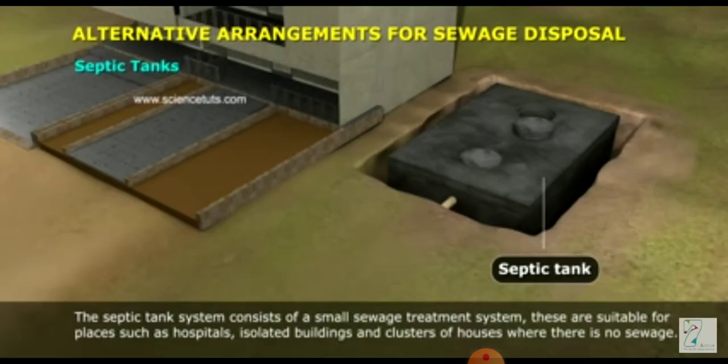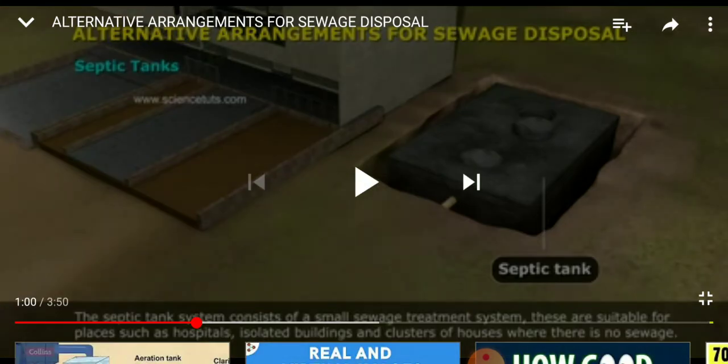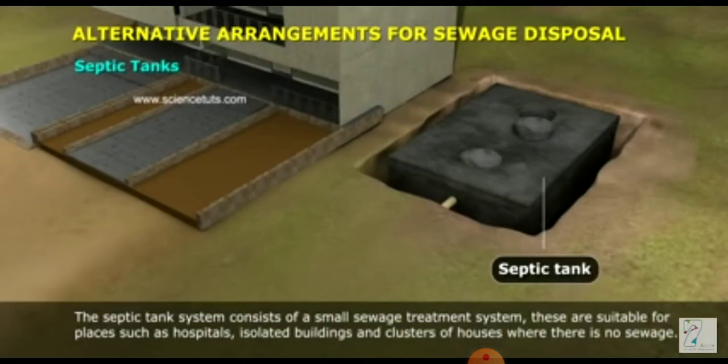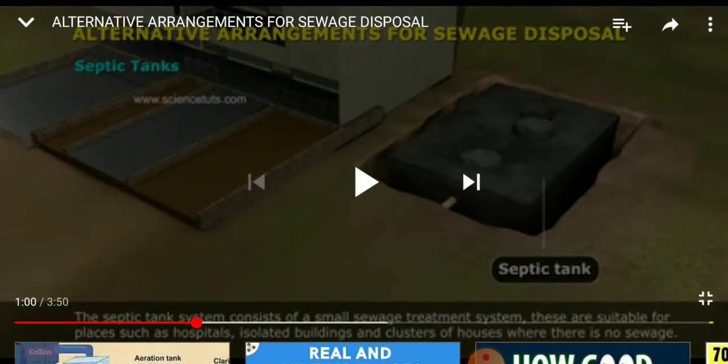Again, I am telling you about septic tanks. Septic tanks consist of a small sewage treatment system and these are suitable for places like hospitals, isolated buildings and clusters of houses where there is no sewage. It consists of a cemented tank with 3 chambers and the waste is decomposed through bacterial activity, and it is suggested that we should plant the eucalyptus tree.